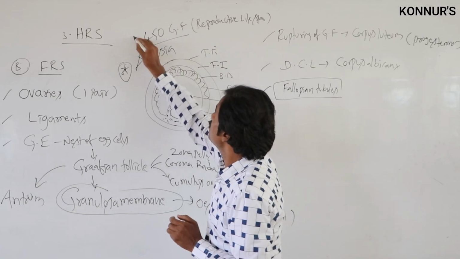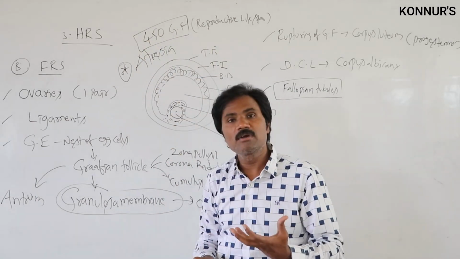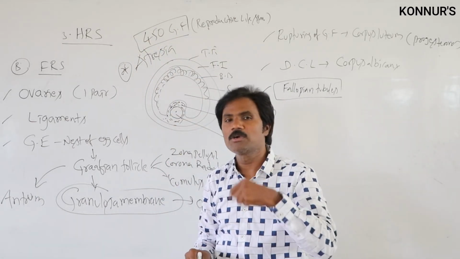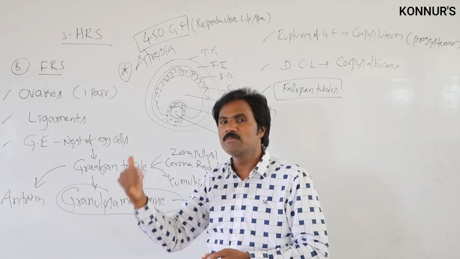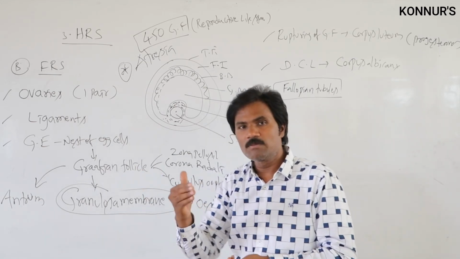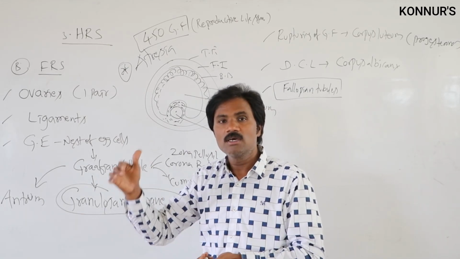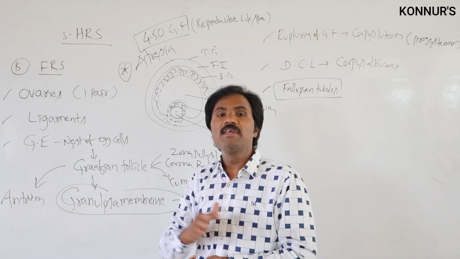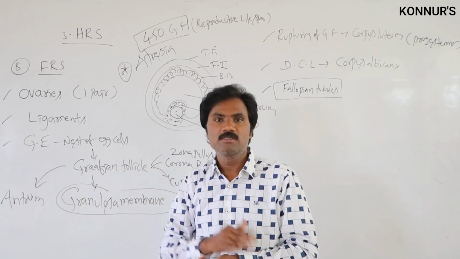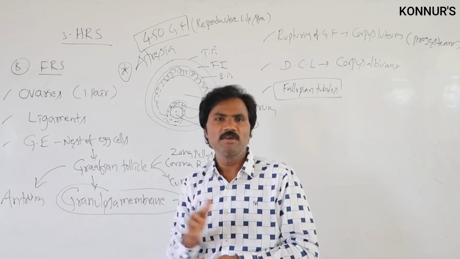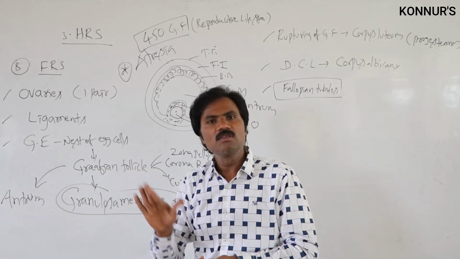Only this point is important: the total number in the reproductive lifespan of the female reproductive system. It begins at 12 years, which we call menarche. Then it ends at 40 to 50 years, which we call menopause, or in some rare cases 55, but maximum is 50.